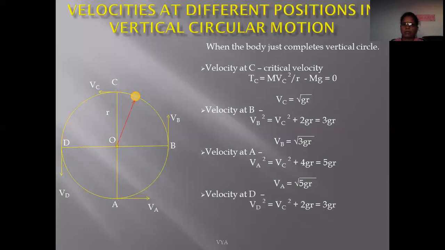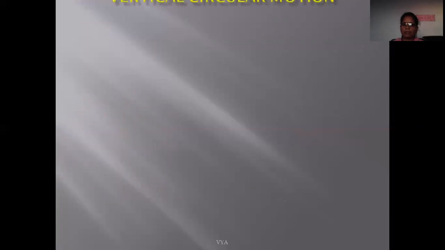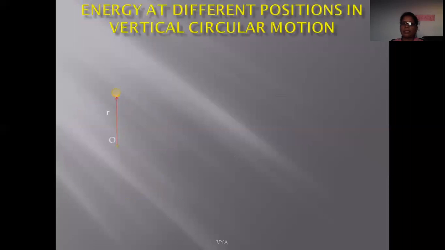Now next, we find the energies at different positions in vertical circular motion. That is, what is the energy at different positions when this particle is performing a vertical circular path. We know that whenever this particle is moving in a vertical circular path, velocity is maximum at the bottom position and velocity is minimum at the top position.